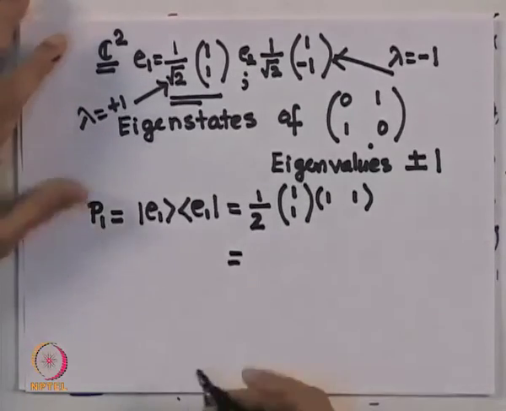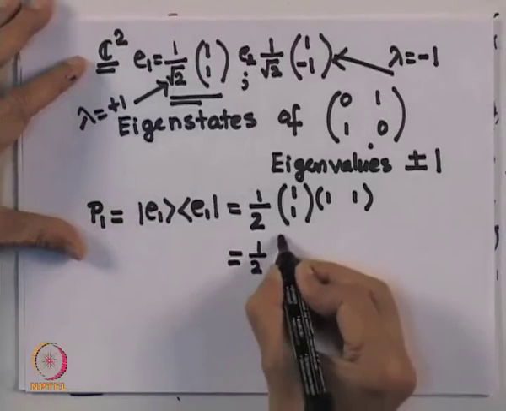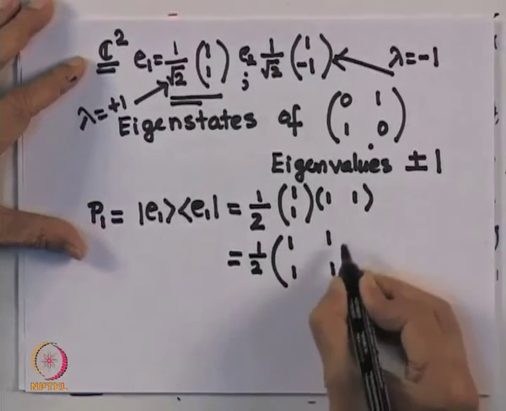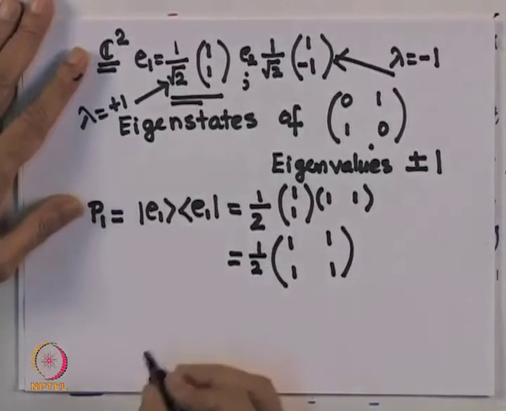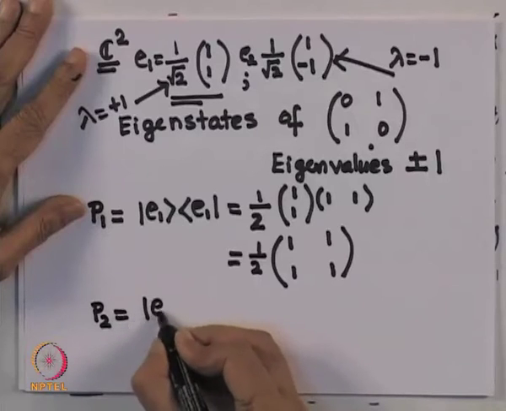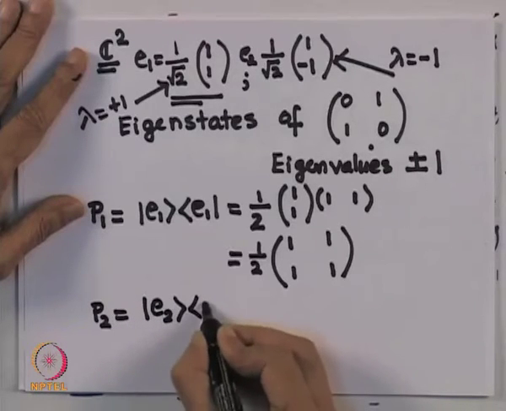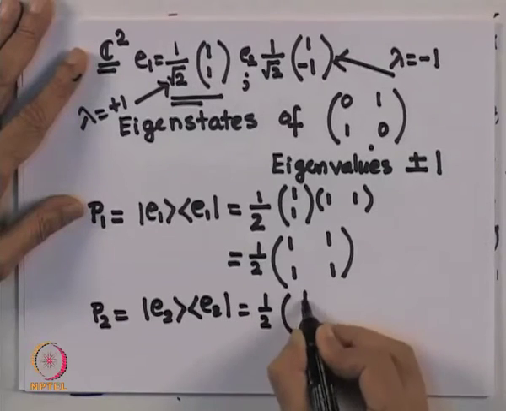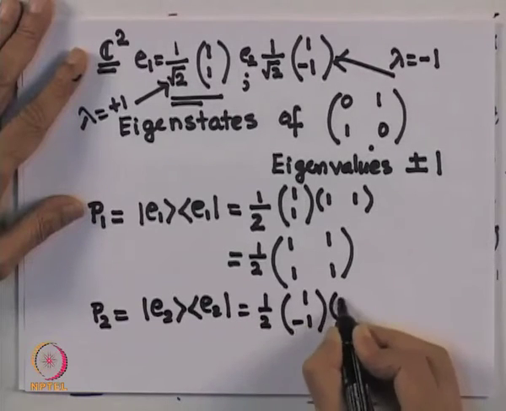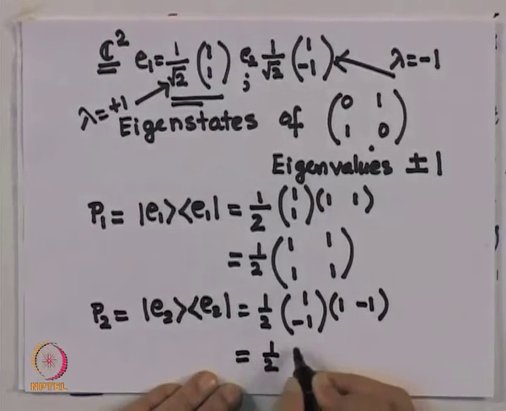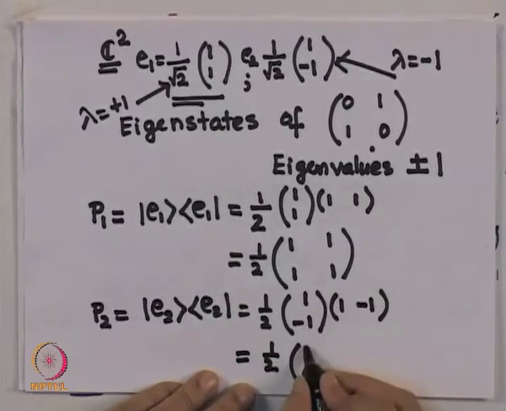This is a direct product, so I get 1 by 2 times (1, 1; 1, 1). This is P1. The corresponding thing for the other eigenvalue is |E2><E2|, and that is equal to 1 over 2 times (1, minus 1) with (1, minus 1). You can multiply these easily, so I get (1, minus 1; minus 1, 1).